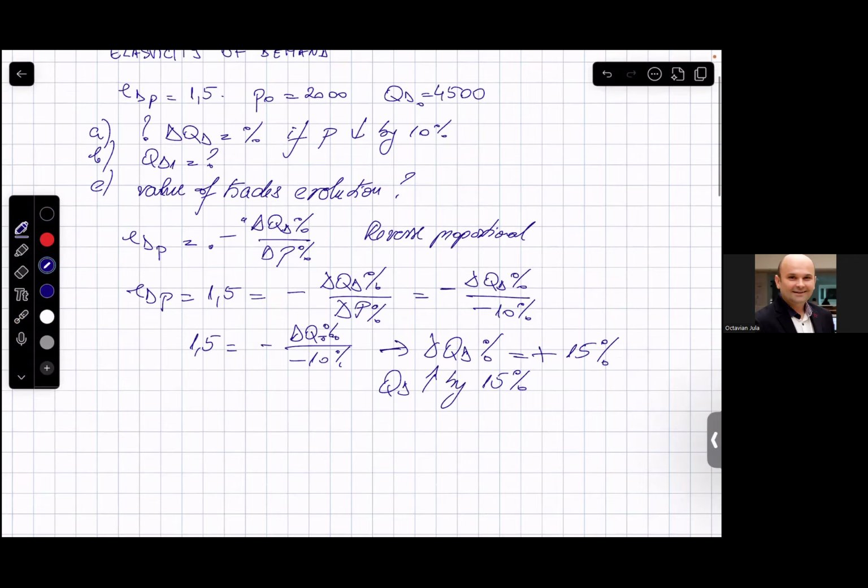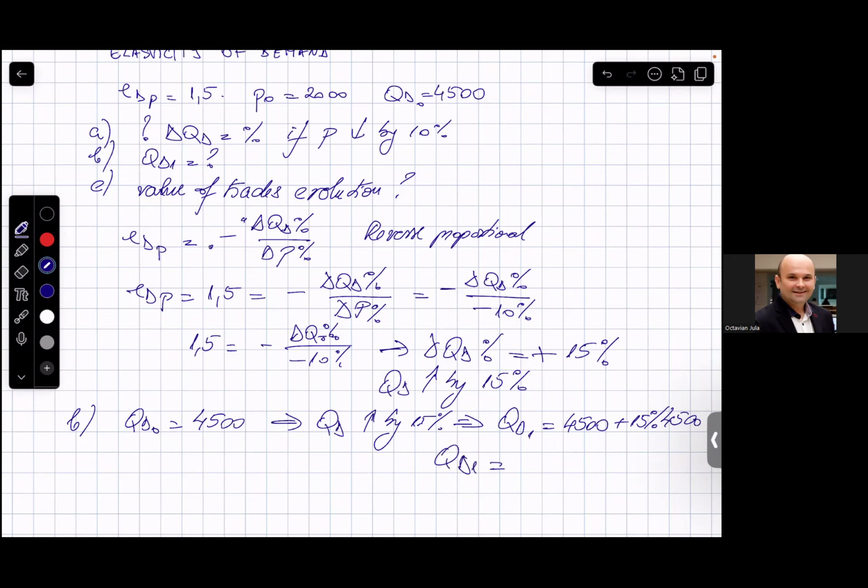Okay, how much was it at the beginning? Well, the quantity demanded initially was 4,500. What does it mean that the quantity demanded increases by 15%? It means that the new quantity demanded will be equal to the initial value, to which we add 15% of the initial value. If I'm not wrong, this 15% will send the quantity demanded to, let me take a small computer, 45 times 15, 675, so it will be 5,175.